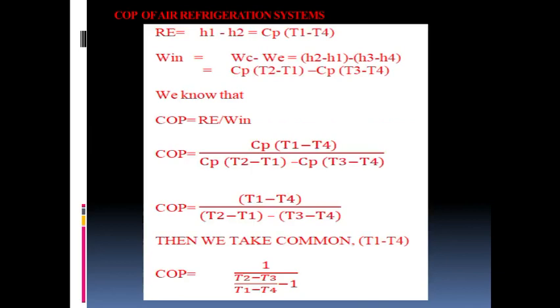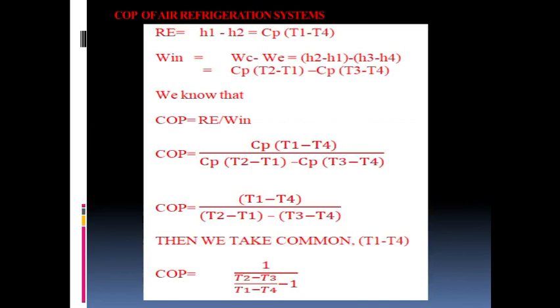Okay. Then we take the common of T1 minus T4. So, at the top you can see T1 minus T4. Here also, from the denominator you can take the common T1. So, it becomes T2 by T1, okay, minus 1.